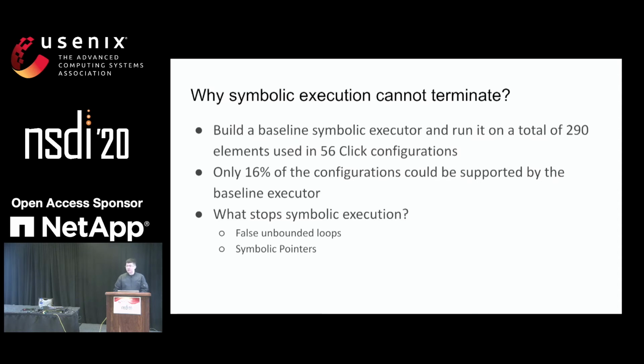After taking a closer look at all those configurations and elements that could not be symbolically executed, we found there are two major factors that stop the symbolic execution from running on these elements. The first one is a false unbounded loop. It's a false unbounded loop because at runtime, these loops will actually manage to finish executing, but during the symbolic execution, the symbolic executor just does not have enough information to know where the loop will stop. Therefore, it will keep unrolling the loop forever.